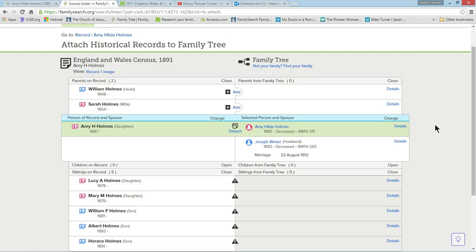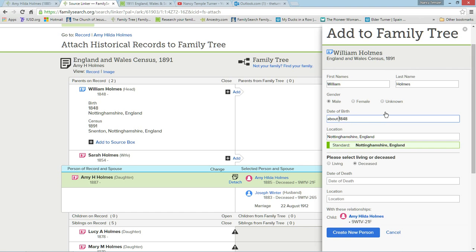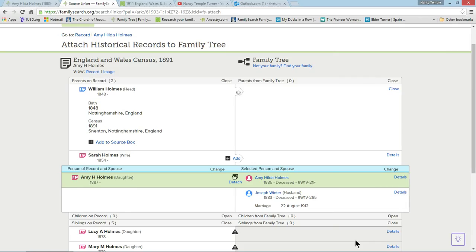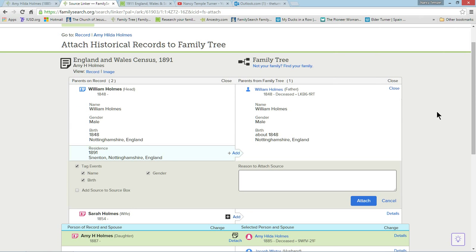Okay, now what I can do here with the source linker is actually add the parents of Amy Hilda Holmes right into FamilySearch. So I'm going to start by adding William Holmes. And it brings up this Add to Family Tree box. It puts in the information from the census. So William Holmes, male, date of birth. Now this is an estimate, so I'm going to put in about 1848. I just feel more comfortable with that. Birth location is in standard form. He's deceased, and I'm going to click Create a New Person. Now FamilySearch is going to search and see if they've already got a William Holmes born at this time with this information in there, and it would have suggested a possible source already in Family Tree.